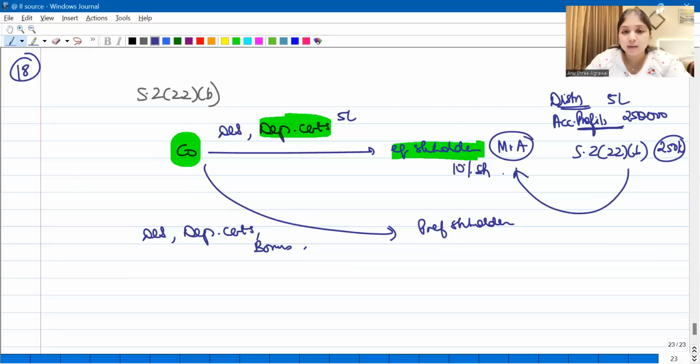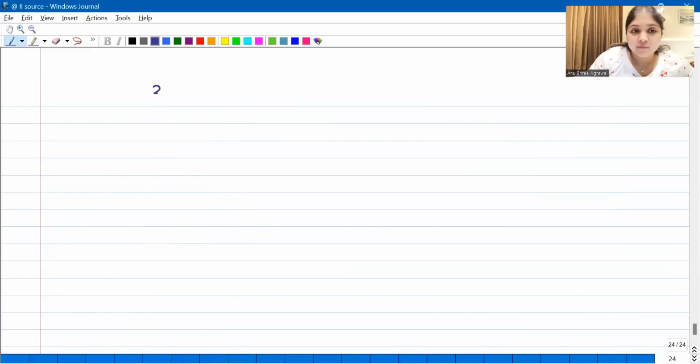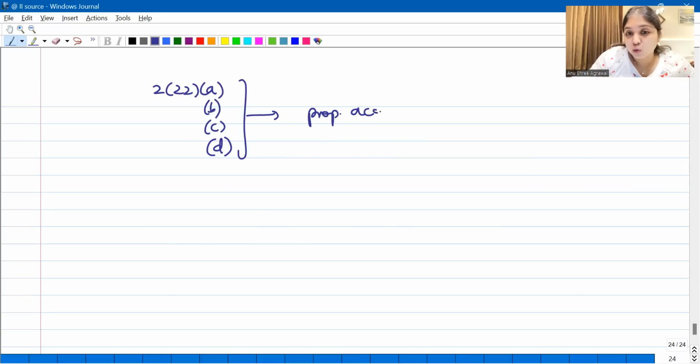So the company is making a distribution of 5 lakh rupees, but up to accumulated profits it's going to be considered as dividend. So 2,50,000 is going to be considered as dividend for Mr. A under 222B. Always remember, guys, when it comes to 222A, 222B, 222C, 222D, in these four, you will always find proportionate accumulated profits.